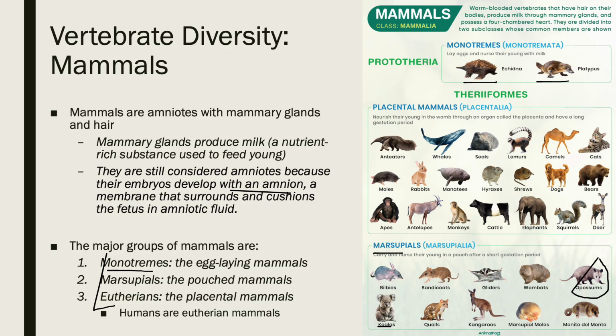And then the last major group of mammals are the eutherians, or the placental mammals. And this is the majority here of the mammal group, and we are also included as a eutherian, or a placental mammal. And it's thought that the placental mammals are much more successful than the monotremes or marsupials because as placental mammals, we form a much more intimate bond with our young, and so we would invest more parental care into keeping them alive once they're born. Again, that's just a theory, but I think it's pretty interesting. And it makes sense.